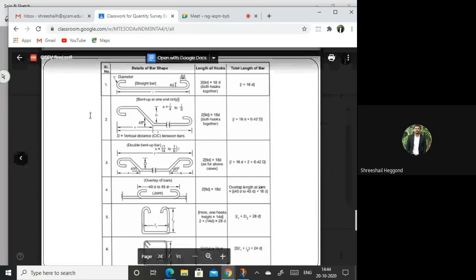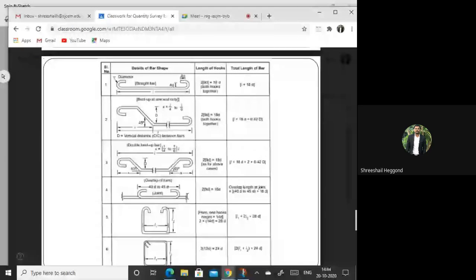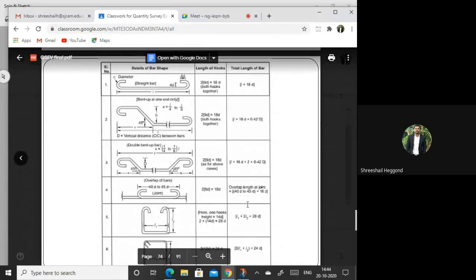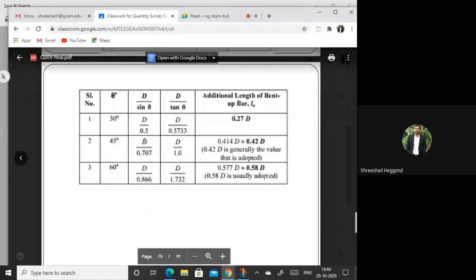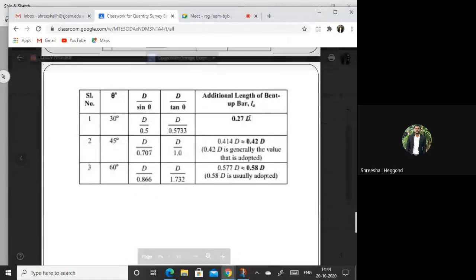This is for the straight bar, bent-up bar of one side, bent-up bar of two sides, overlap bars, and stirrups of two different categories, that is of U shape and rectangular shape. All these extra lengths will be considered. You can see the value for 30 degrees is 0.27D.